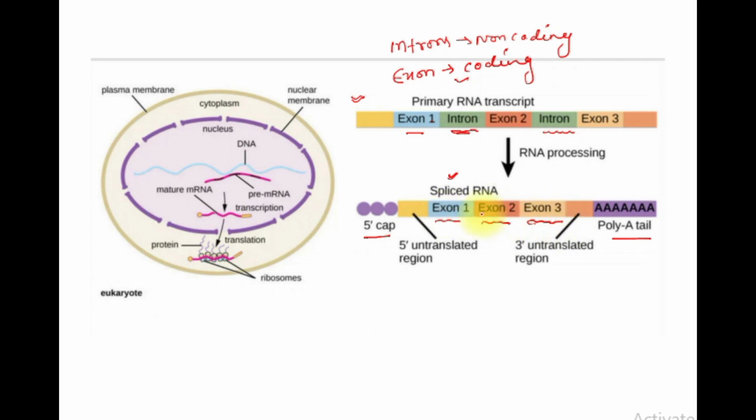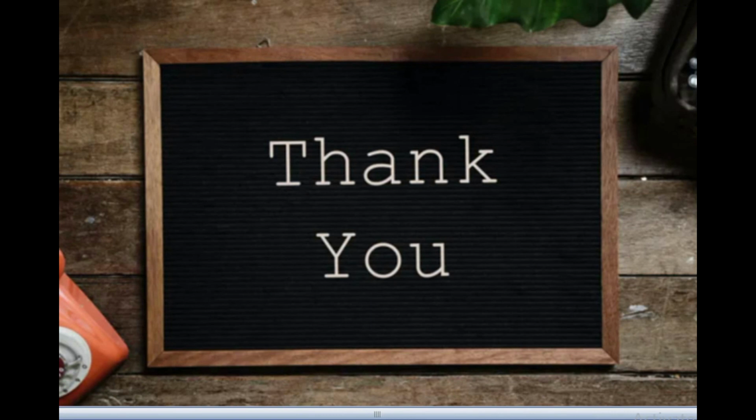And after this ligation, for preventing it from degradation by some RNases and for helping it to be transported into the cytoplasm, it needs some modification. What are the modifications? The modifications are 5' capping and 3' polyadenylation. After this only it will be transported into the cytoplasm. So we have discussed the basics of transcription and in the next video we will discuss RNA polymerase, the structure of RNA polymerase and its description.